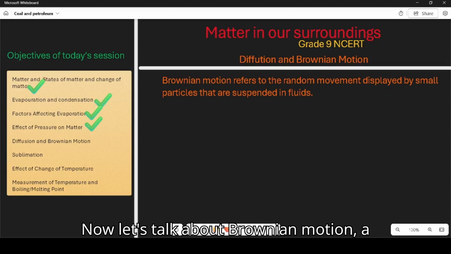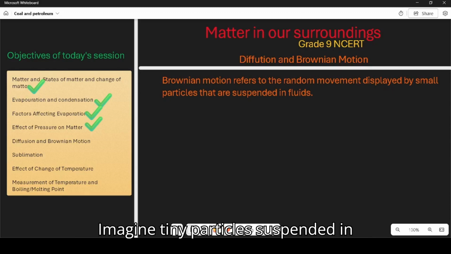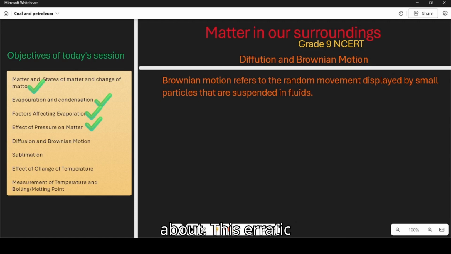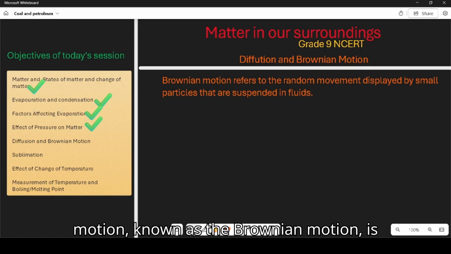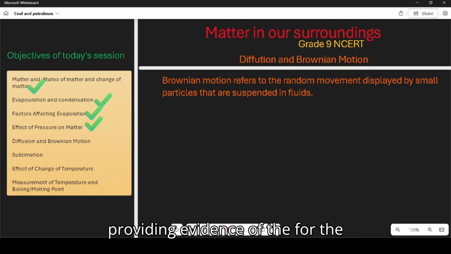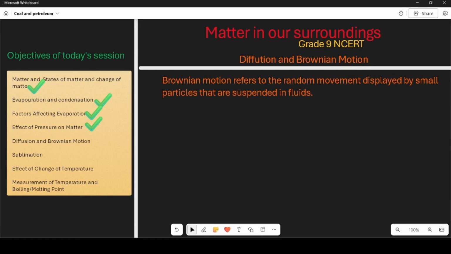Now let's talk about Brownian motion, a phenomenon first discovered by botanist Robert Brown in the early 19th century. Imagine tiny particles suspended in fluid, constantly jostling and moving about. This erratic motion, known as Brownian motion, is caused by collisions with rapidly moving molecules of the surrounding medium, providing evidence for the existence of atoms and molecules. So we can define Brownian motion as follows. Brownian motion refers to the random movement displayed by small particles that are suspended in fluids.